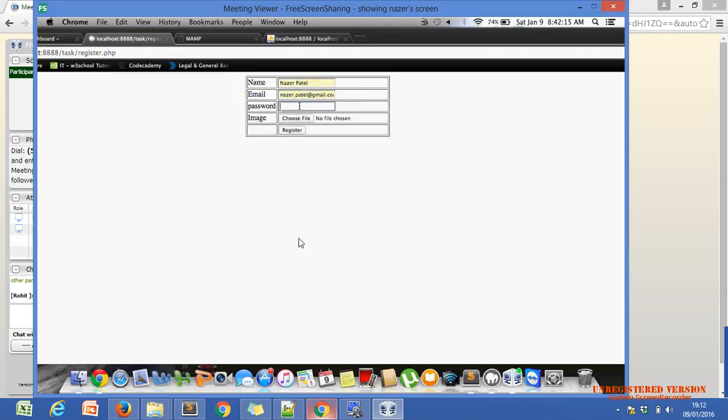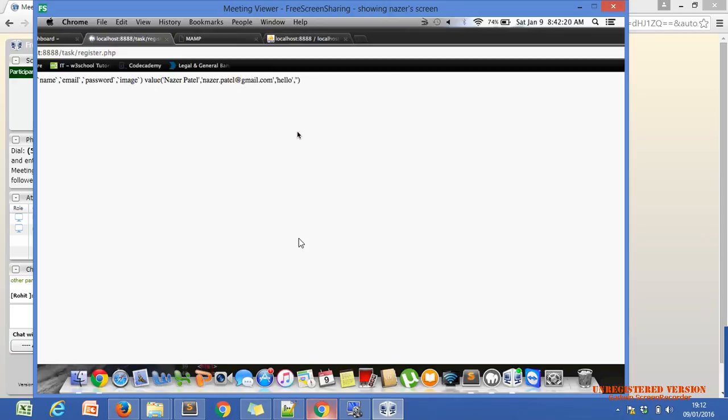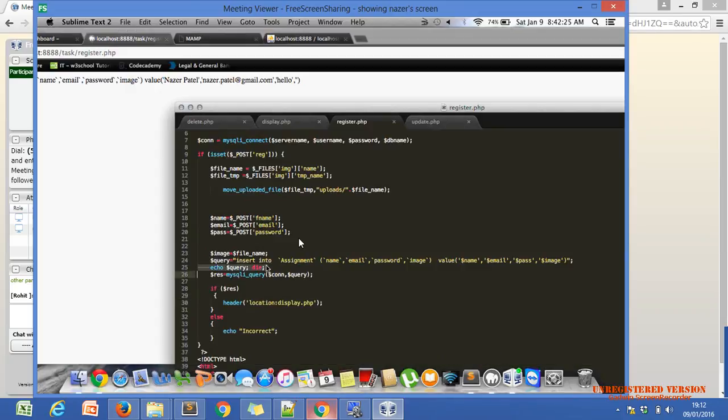We didn't remove the die. Just remove the echo and the die that we used for debugging. Just save it and run it. Now your program will run successfully.